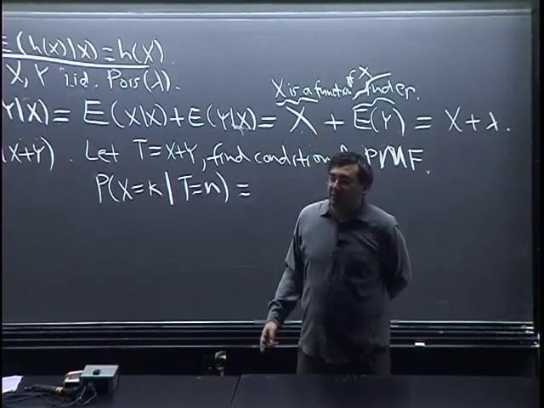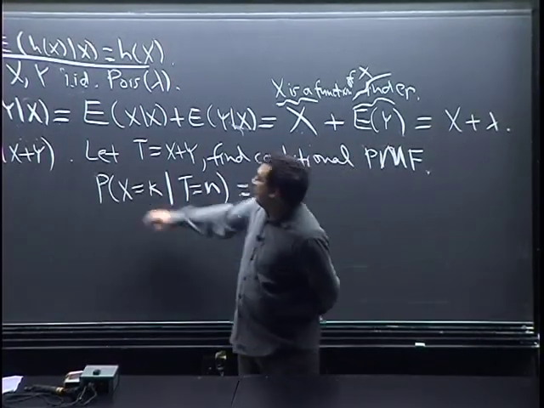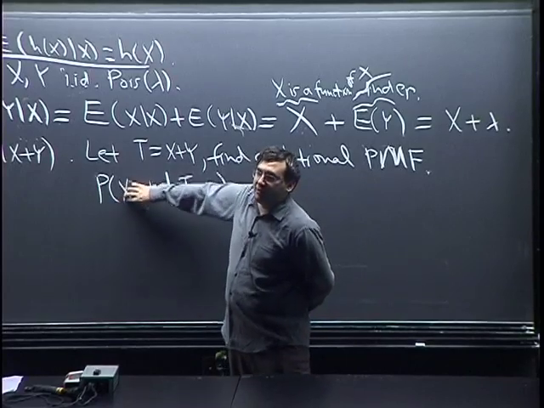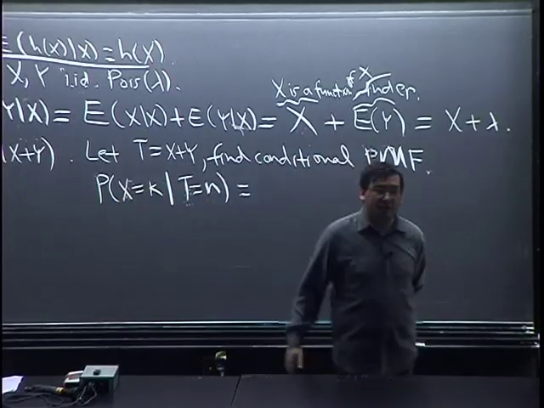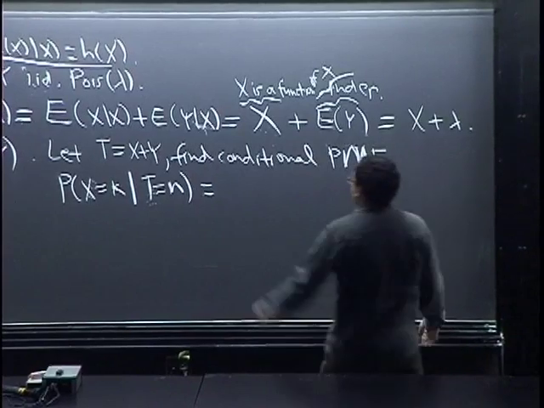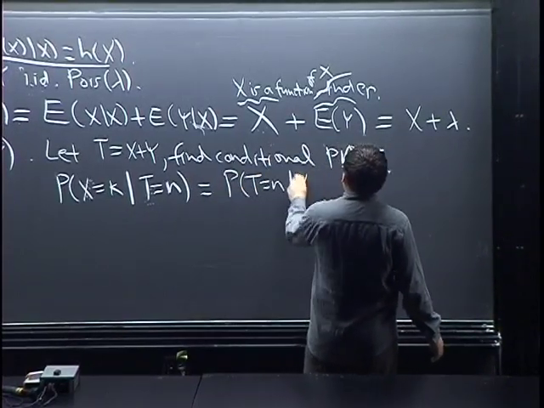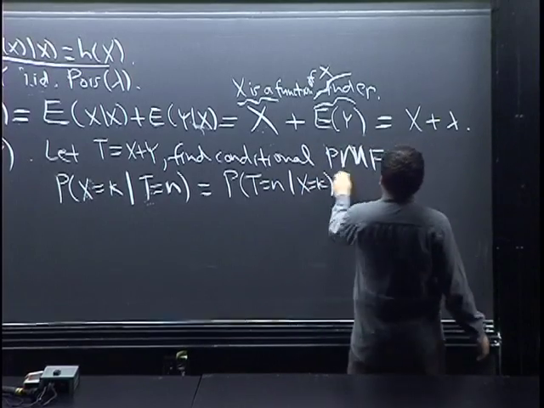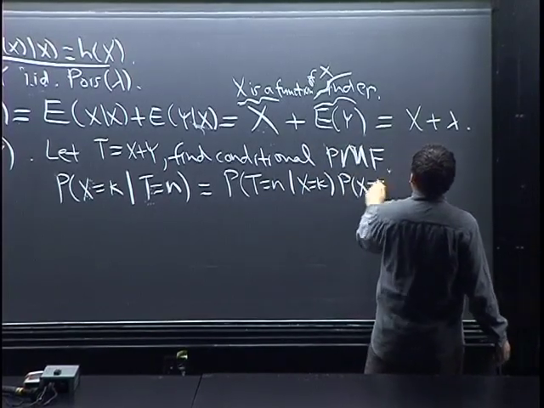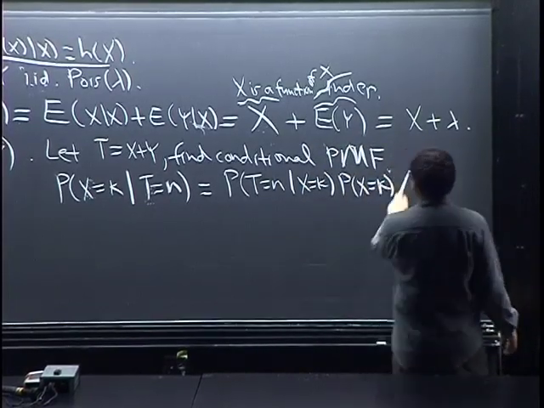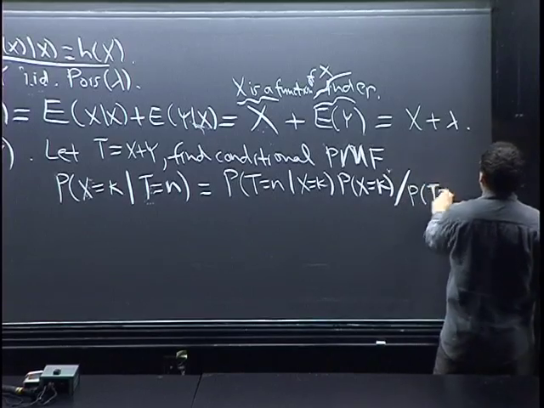Those are just dummy variables here. I'm just saying find the conditional PMF. That is, what's the distribution of X given that we know T? So by Bayes' rule, that's just the probability that T equals n given X equals k, times the probability that X equals k, divided by the probability that T equals n.